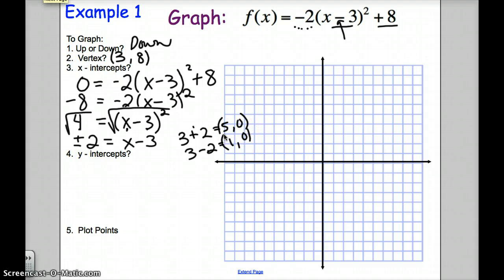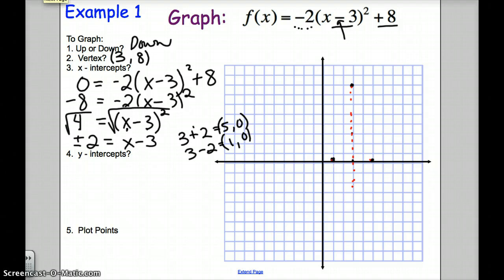So I now have 3 points to graph. I'm going to get them on there and make sure they make sense. So I'm going to check 3, 8. There's my vertex. I know my graph is going down, so this must be the maximum. Let's see, 5, 0, and 1, 0. Next thing I want to start checking for is symmetry. This vertex should be in the middle of everything, so I should be able to draw a line down and see, yes, the intercepts are balanced on either side. So that's a good sign.